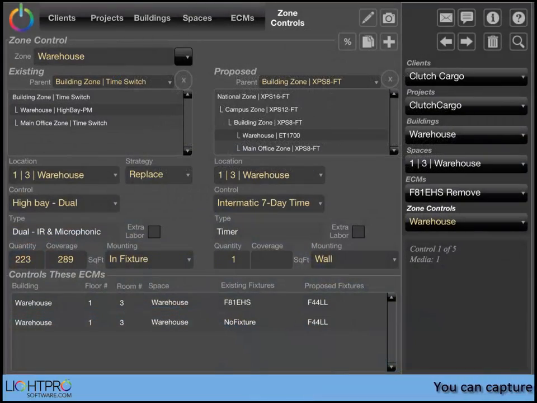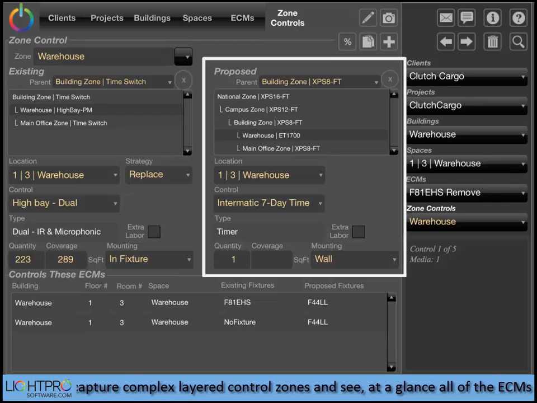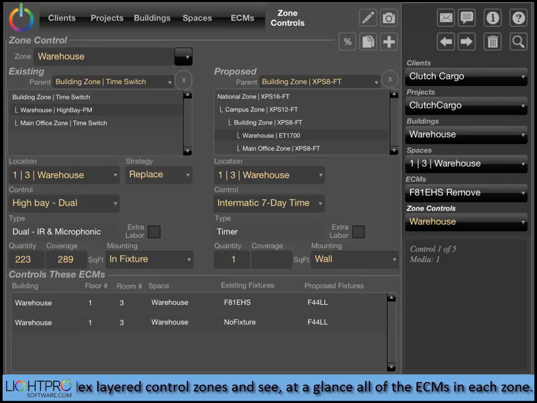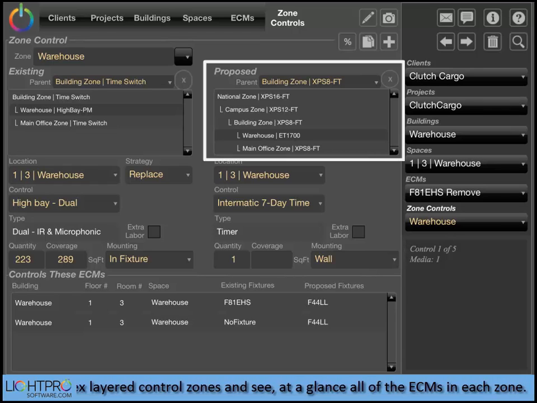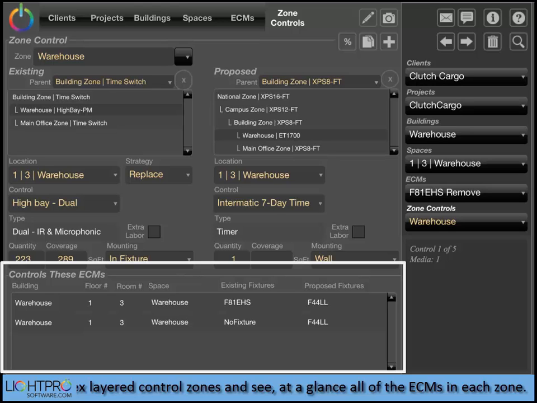LightPro Audit can record the information about zone controls, which control operation of multiple ECMs anywhere within a project. It includes information about the existing zone control, the strategy, and the proposed zone control. LightPro Audit has the ability to layer zones, for example, the controls for a campus, a specific building, and a floor. It also automatically maintains a list of all the ECMs managed by each zone.